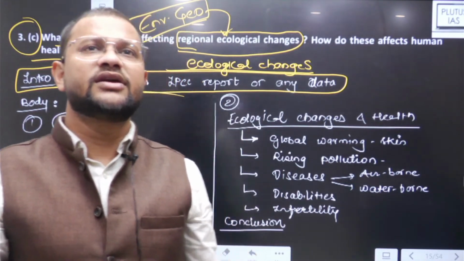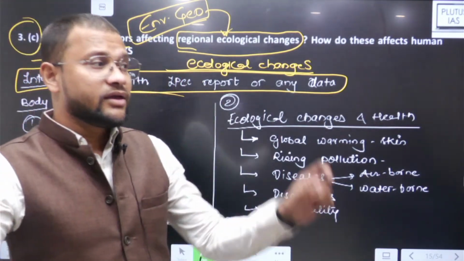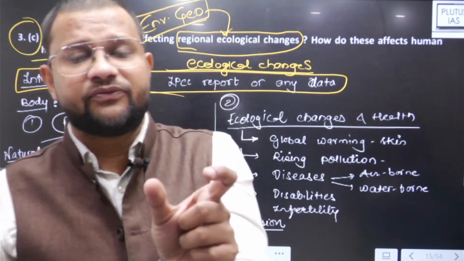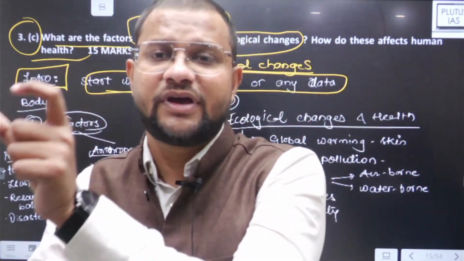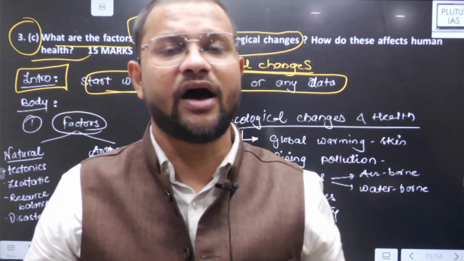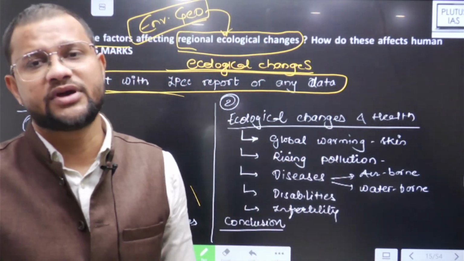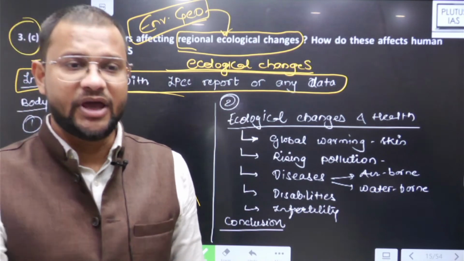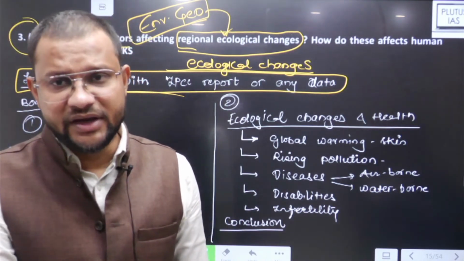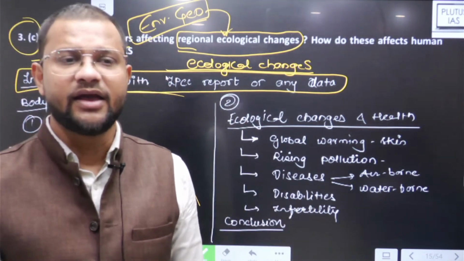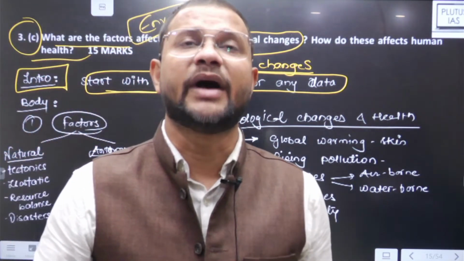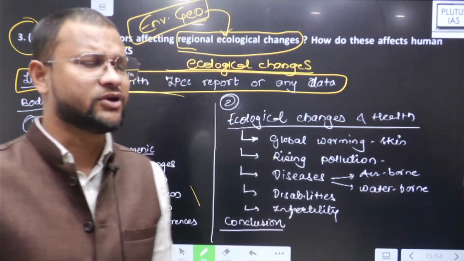Simply the changes in the biotic and abiotic factors and their interrelationship over a specific or limited region are regional ecological changes. They may be positive, they may be negative. So it may be tilted on one side, it may be tilted on another side, and the best way is to keep a balance between. That must be kind of in conclusion.